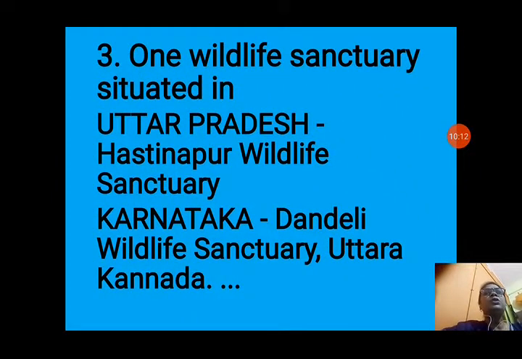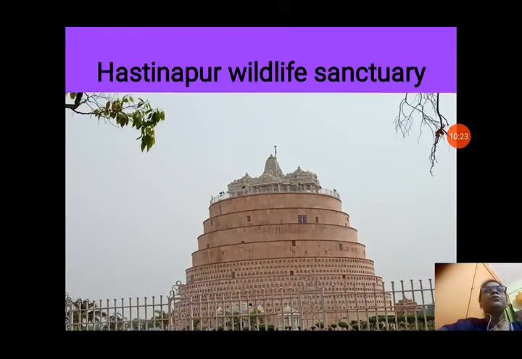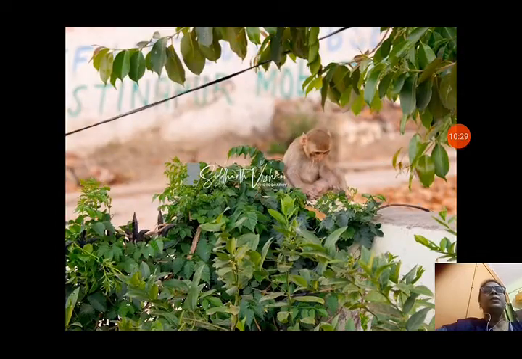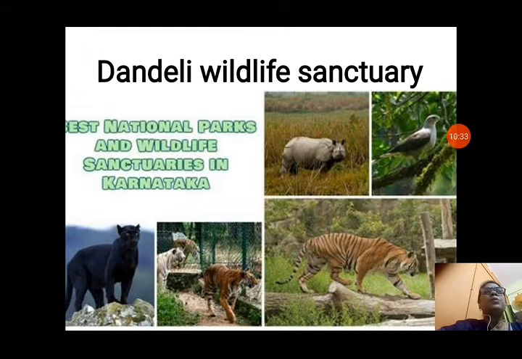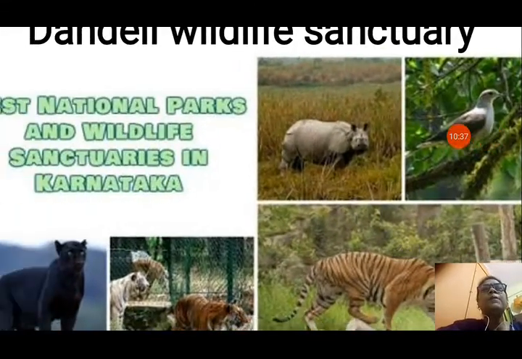One wildlife sanctuary is situated in Uttar Pradesh, that is Hastinapur Wildlife Sanctuary, and in Karnataka is Dandeli Wildlife Sanctuary. It is present in Uttara Kannada. You can see Hastinapur Wildlife Sanctuary, so big and so beautiful, in Hastinapur, Uttar Pradesh. You can see monkeys are there. Many different types of animals are protected. In Dandeli Wildlife Sanctuary, you can see many different types of animals.